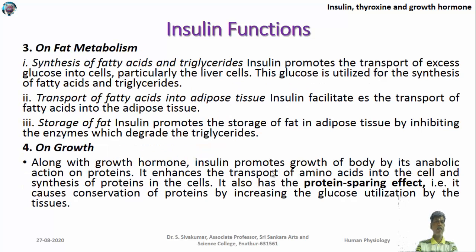Then in the case of fat metabolism, it also increases the synthesis of fatty acids and triglycerides. It increases the transport of fat to the adipose tissue. So insulin promotes storage of fat. That is its role in fat metabolism.